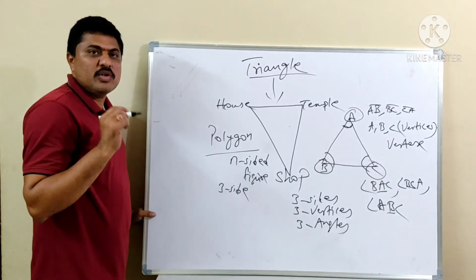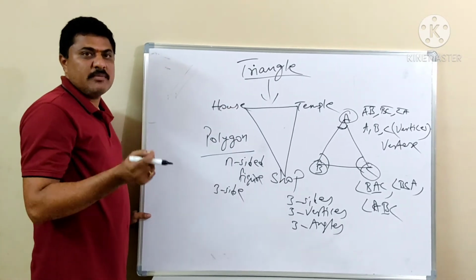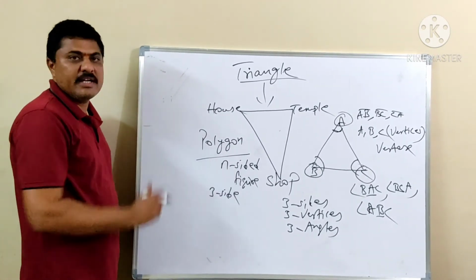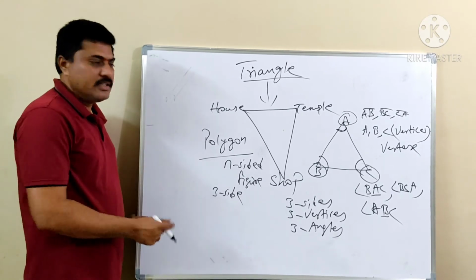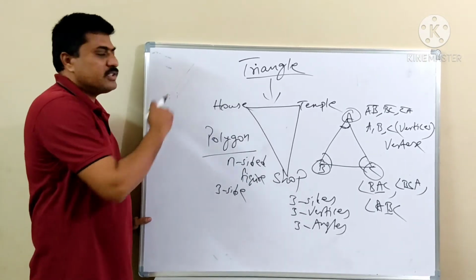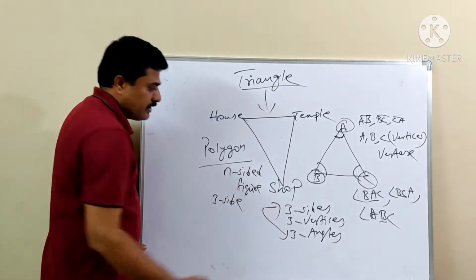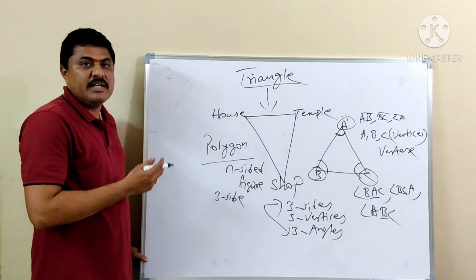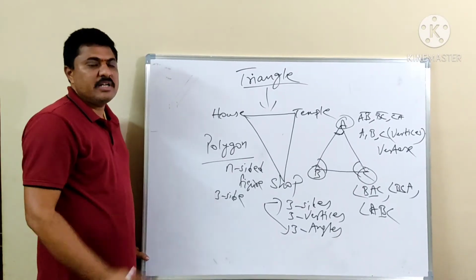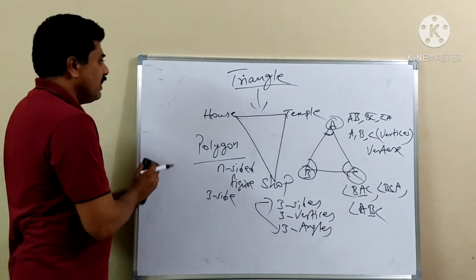A simple closed figure formed by using three line segments is called a triangle. Understood, my dear students? So this is the introduction of triangle. Now, based on sides and angles, we can define the name of the triangle in different ways. What are these? We will see now.